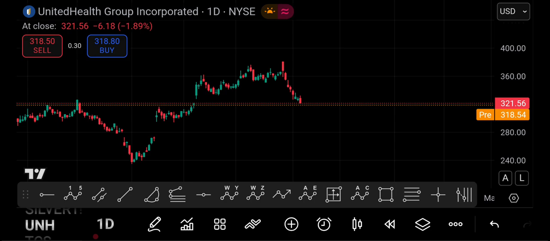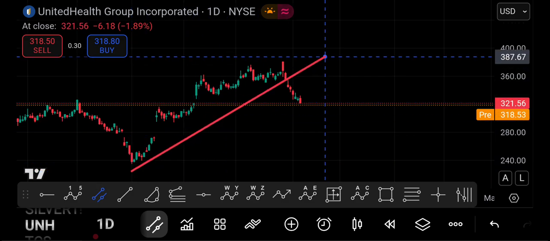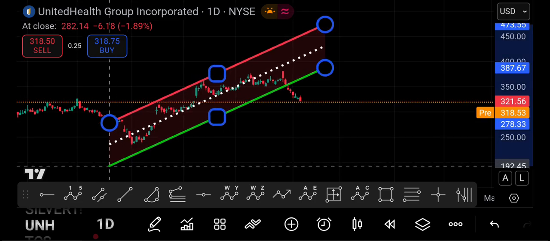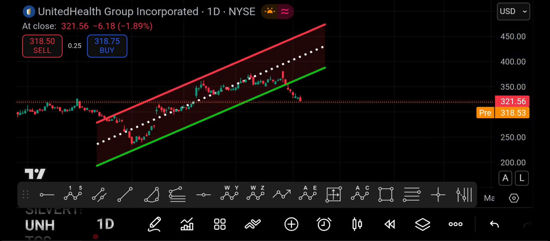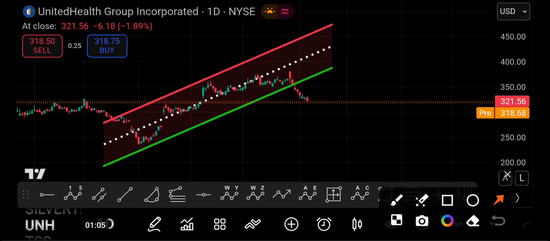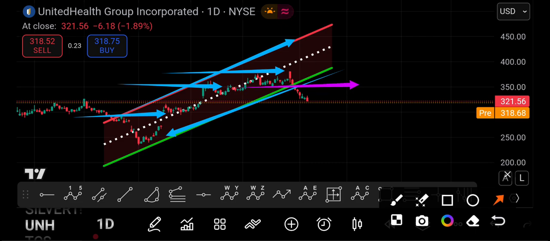My dear friends, if you take a closer look over here, you will notice that this was the bottom where the stock gave a massive upside rally in the form of an upward sloping parallel channel. As long as the stock was trading within this upward sloping parallel channel, it gave a bustling upside rally, with back-to-back higher highs. The first higher high is registered here, the second higher high is over here, and the third higher high is here. But as soon as this upward sloping parallel channel got triggered on the downside, for the first time its higher highs shifted to lower lows.